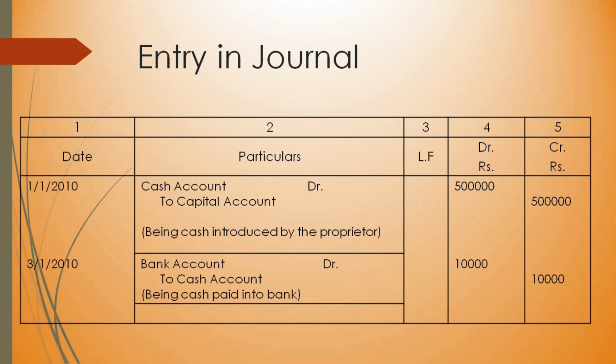Coming to cash account. Cash, we know it is real account. Cash goes outside the business in this case. So real account rule, debit what comes in, credit what goes out. In this statement, cash is going outside the business and that's why it is on the credit side. Hope you have understood this.